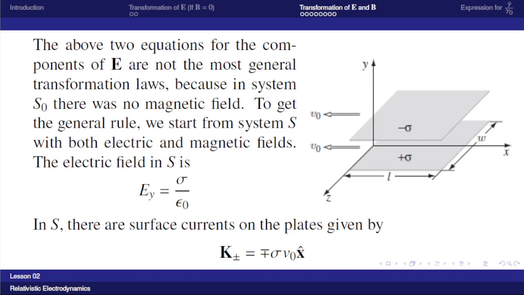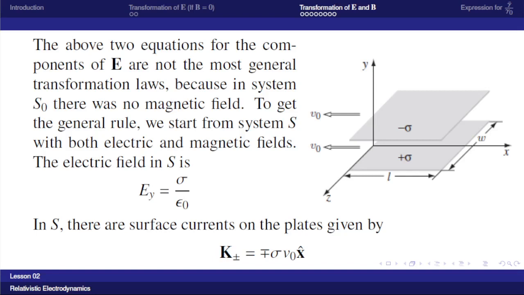So it becomes plus sigma V0 x cap. So there are two surface currents. K plus, the surface current due to the positively charged plate, is minus sigma V0 x cap. And K minus, the surface current due to the negatively charged plate, is plus sigma V0 x cap.